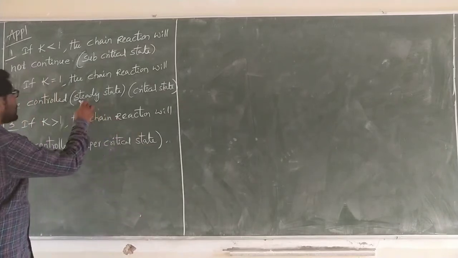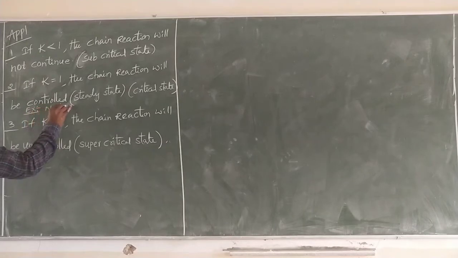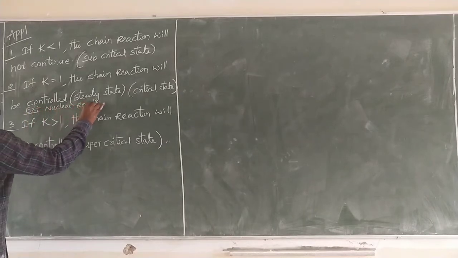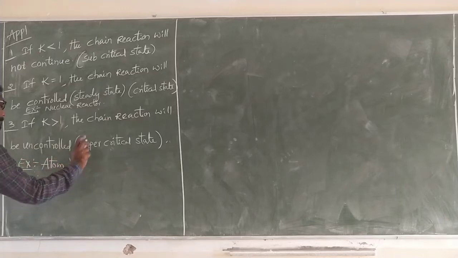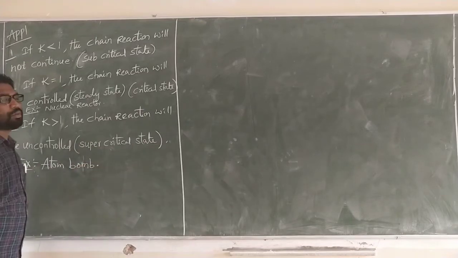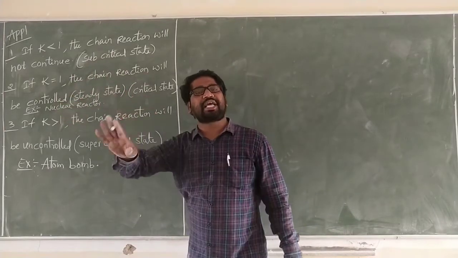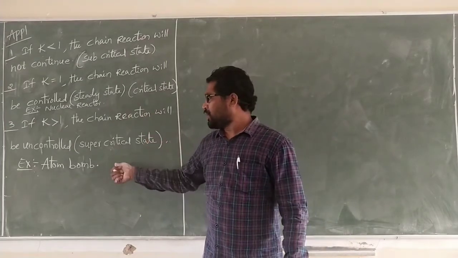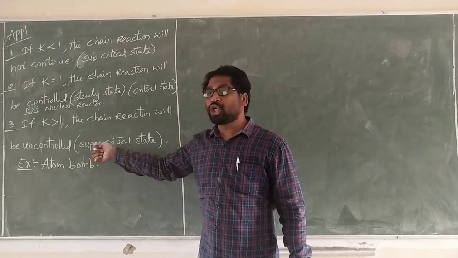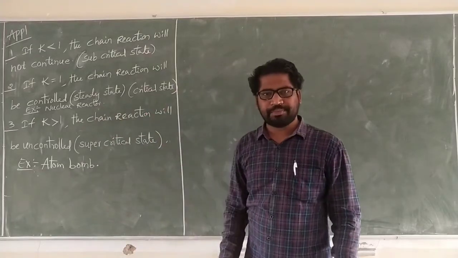Supercritical state. The example for this one is a nuclear reactor. The example for this one, atom bomb. That means the nuclear reactor is always sustained nuclear fission with control. The principle of an atom bomb is uncontrolled chain reaction. The principle of a nuclear reactor is controlled chain reaction.